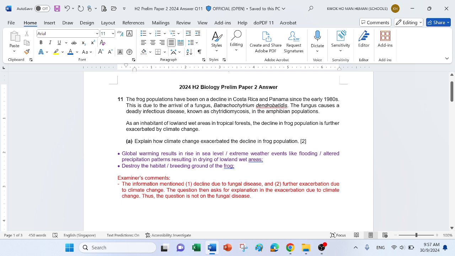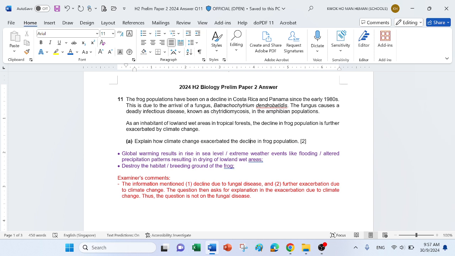No. For those who went back to talk about how the fungal disease is enhanced by climate change, I didn't give you marks, even though your answer is logical, good. But based on how the question is phrased, the question is looking for other reasons how climate change affects the frogs.